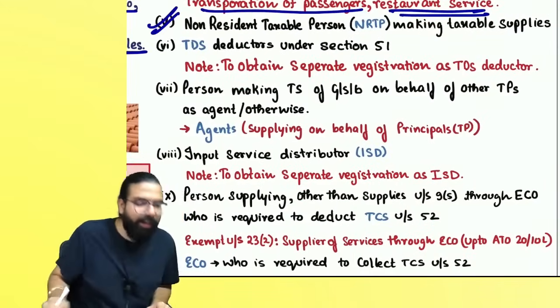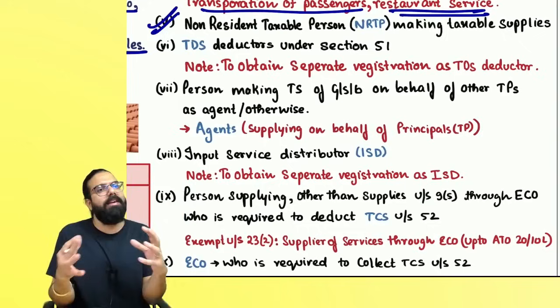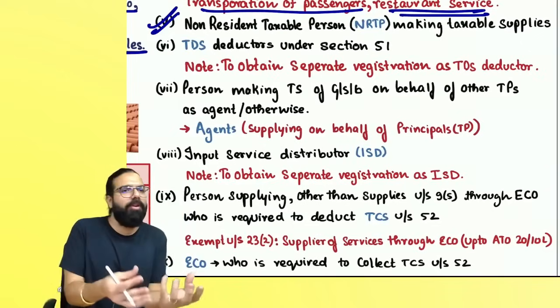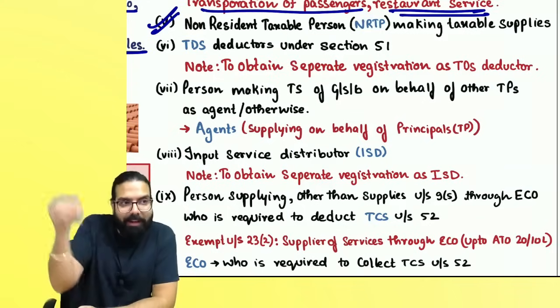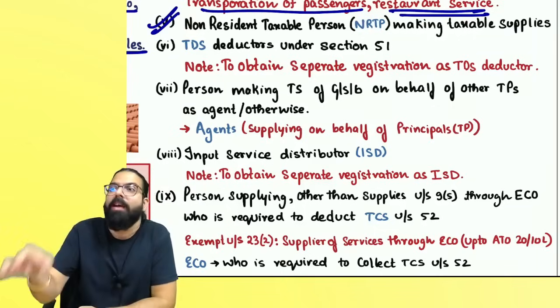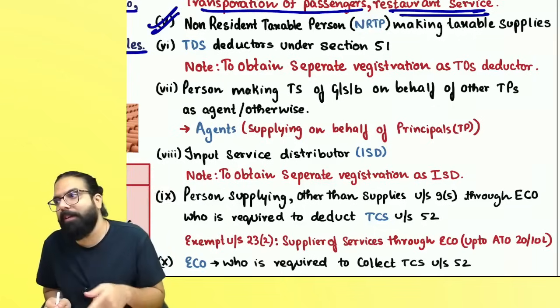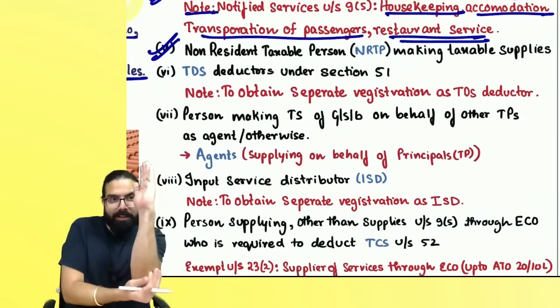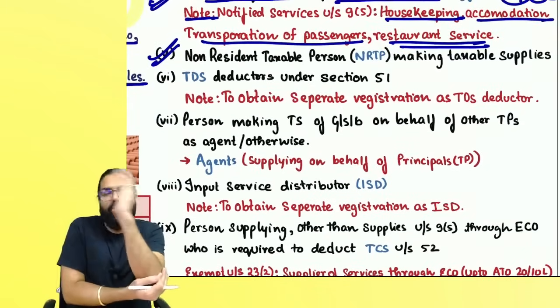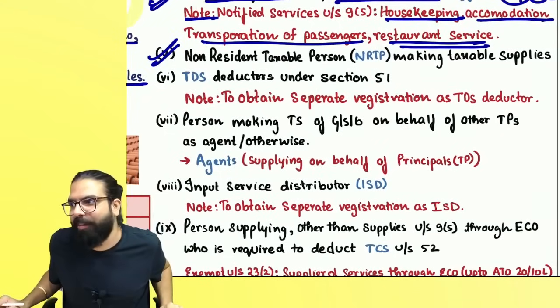The next one over here is non-resident taxable person. Remember, non-resident taxable person is a person who occasionally undertakes transaction of goods, services, or both in a place. Basically, he has come to India, and in India he does not have a fixed place of business or he does not have a residence. Then in India he is an NRTP, and NRTP has to take compulsory registration, and the registration is 5 days prior. He has to apply, and when he's applying, he has to pay advance of the net estimated tax liability.